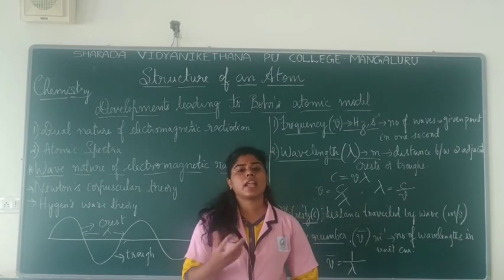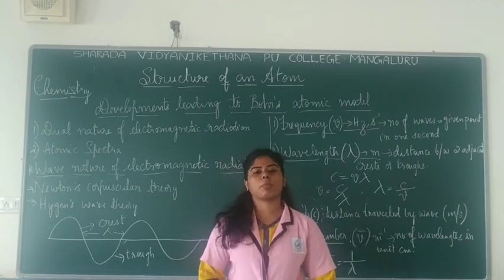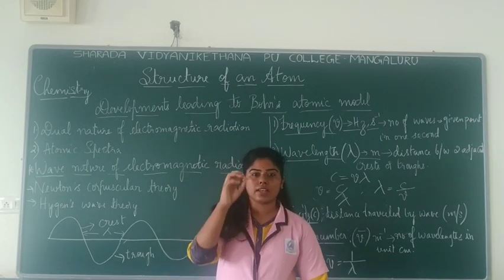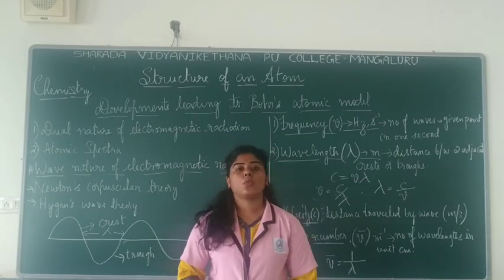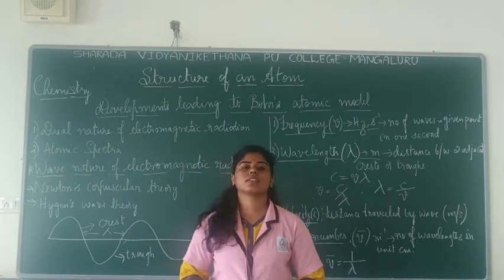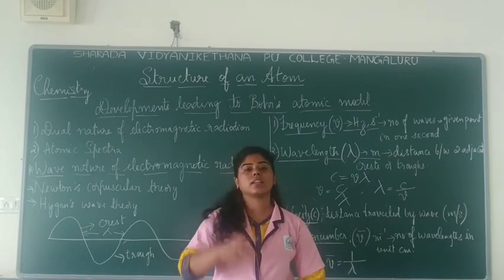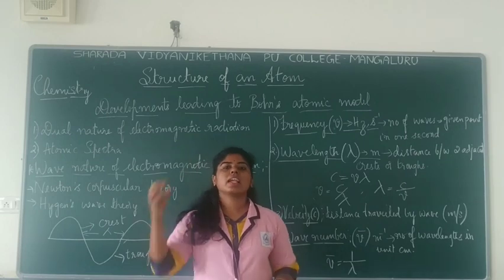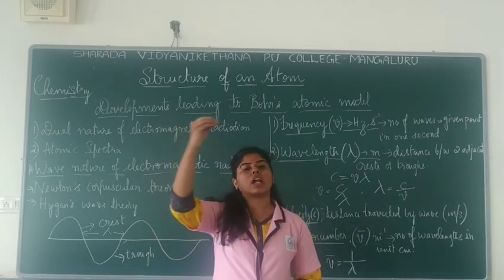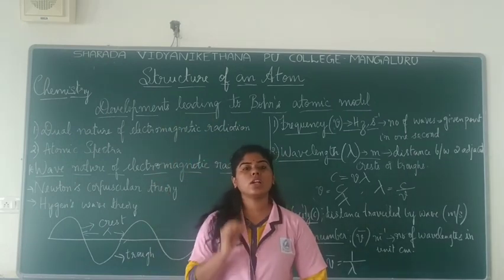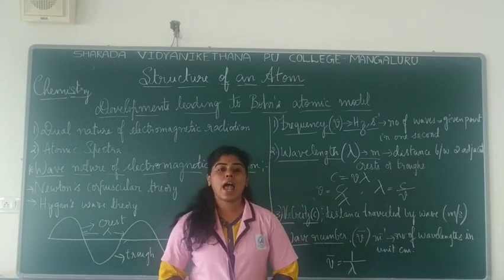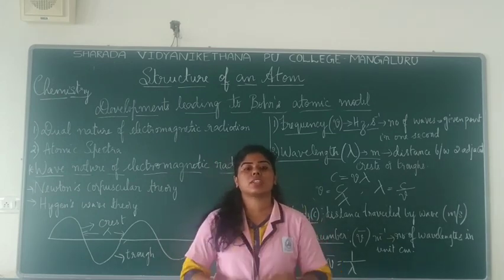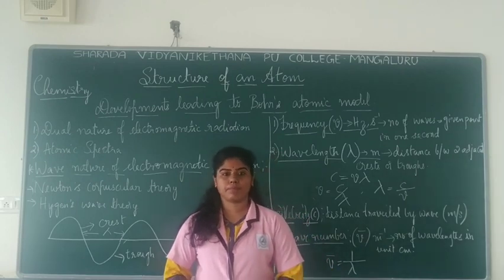In the same way, the next one was Rutherford's atomic model, wherein we conclude that the whole mass is concentrated in the center, and that center is called the nucleus. And where are the electrons? Electrons are revolving around in circular paths called orbits. And the third point was that the electrons and the nucleus have an electrostatic force of attraction between them.